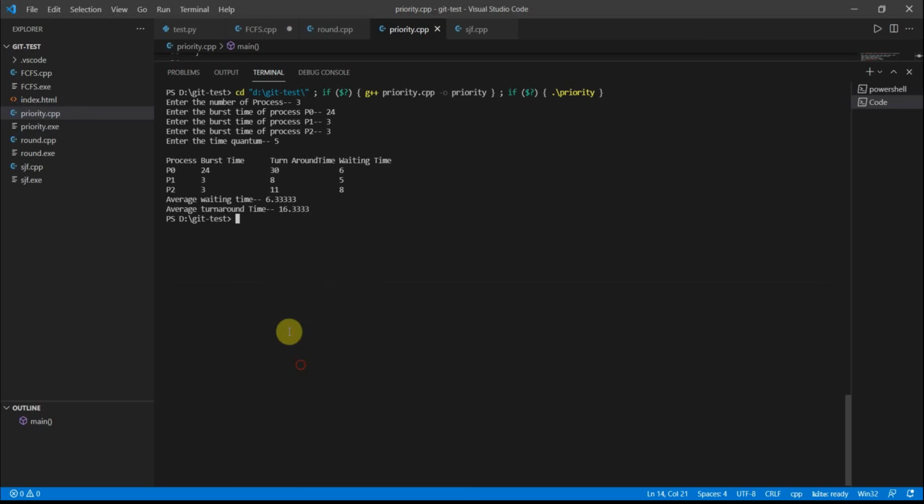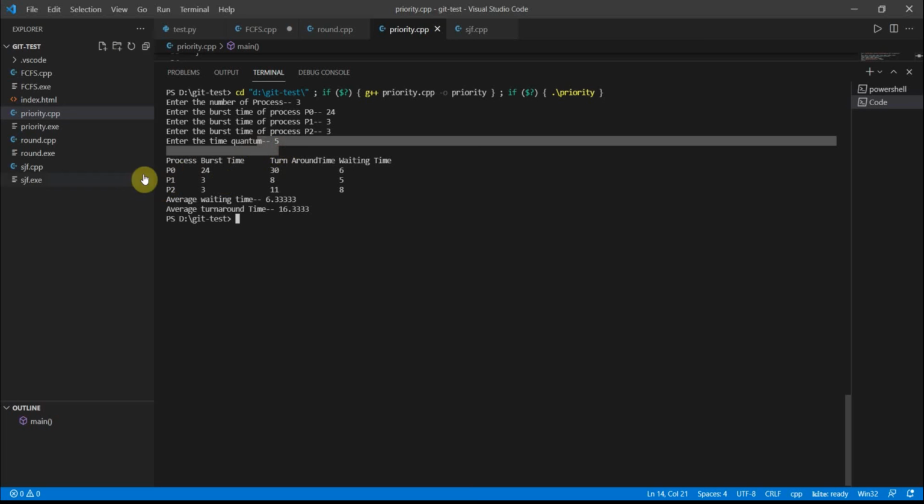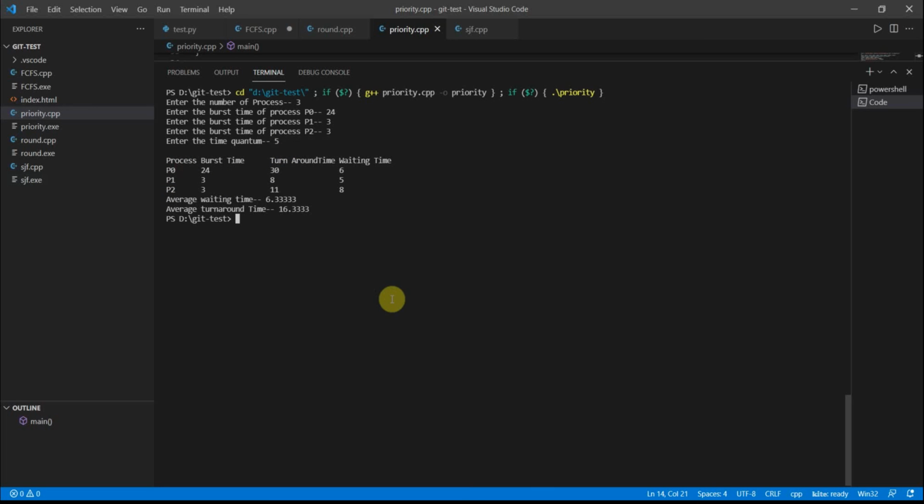Product 1 is 0, so it doesn't have any burst time left. Product 2 also 0, it doesn't have any burst time left. Now it again goes with product 0 for another 5. In this way this process goes on.